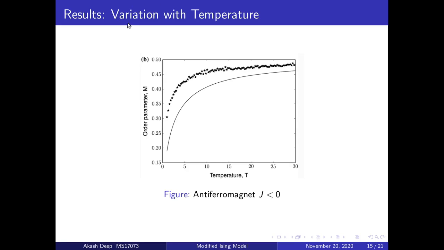We now see how M varies with temperature for the antiferromagnetic case. At very low temperature, the system will have absolutely 0 net spin. For every spin, there will be an oppositely aligned spin. Hence, they cancel each other out, giving the net spin of the system 0. The order parameter is 0, and at higher temperature, it's completely disordered, characterized by order parameter 0.5.